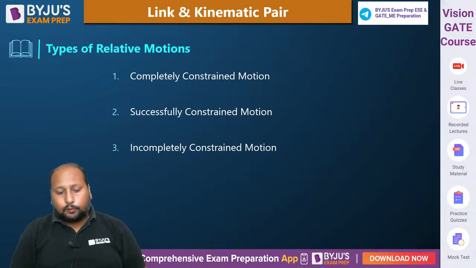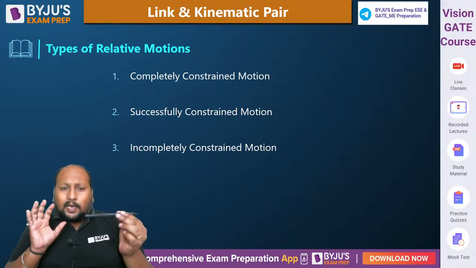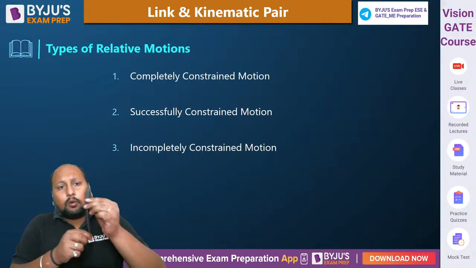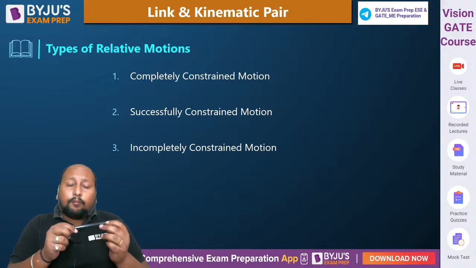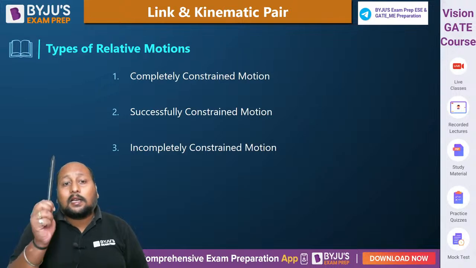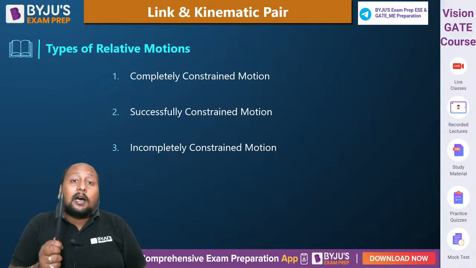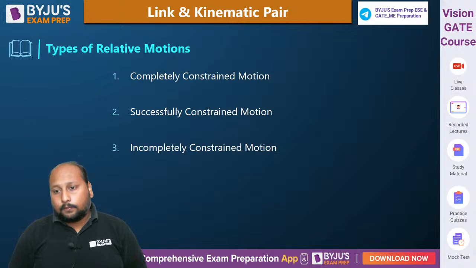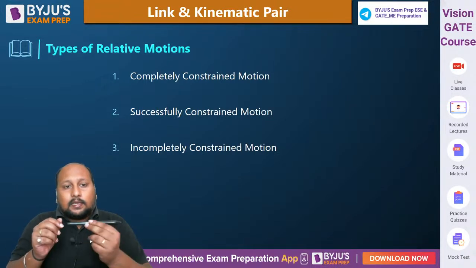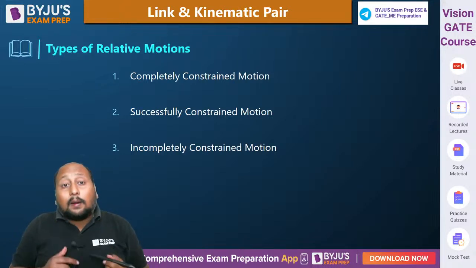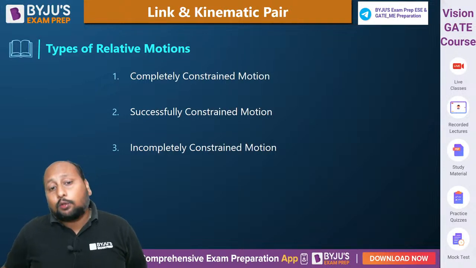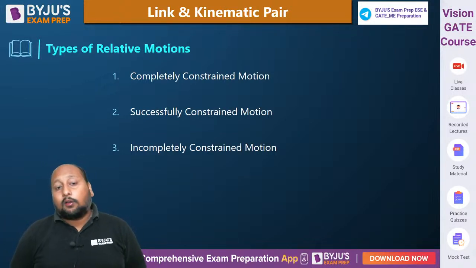Desirable motion matlab, let us suppose there is one link. I'm applying some input and I want this link to be rotating like this. Okay. If by giving any input it is able to rotate like this, I'll be calling this as a complete constraint because we are always getting the desirable motion. But let us suppose आप इस पे force लगा रहे हैं, sometimes it is moving like this, sometimes it is moving like this, sometimes it is rotating, तो आपको desirable motion नहीं मिलता. So whenever we are having situation where we are not getting a desirable motion, that kind of relative motion we can call it as incompletely constrained.